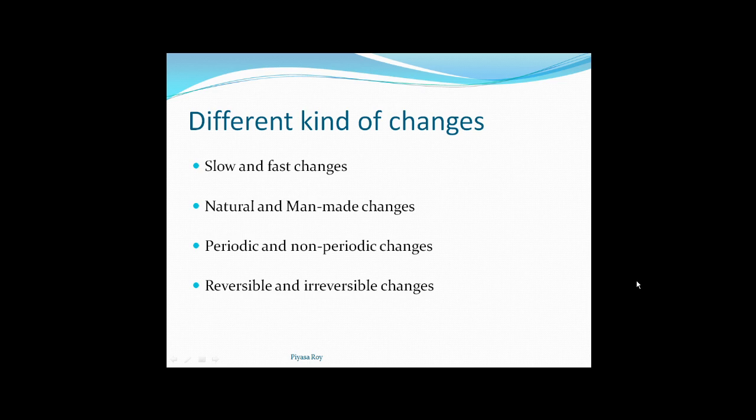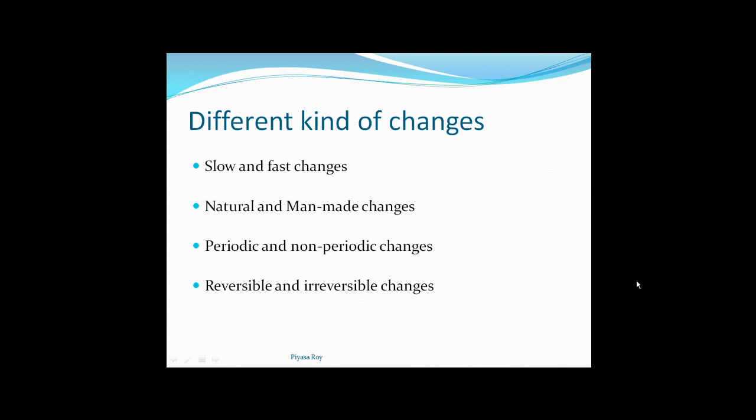Irreversible changes are just the opposite of reversible changes, where once we get the product from the reactant, we cannot come back to the original reactant again. That means once the reaction is done, it's done forever, we cannot change it.